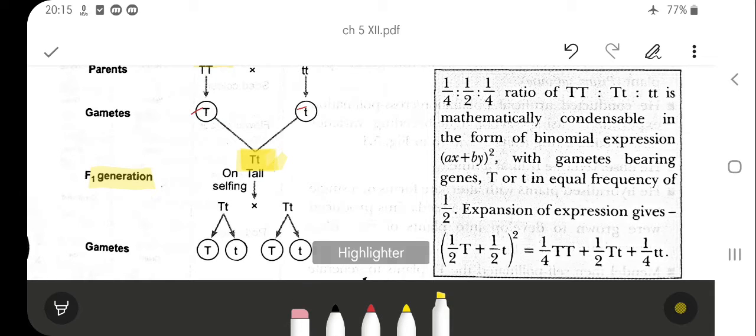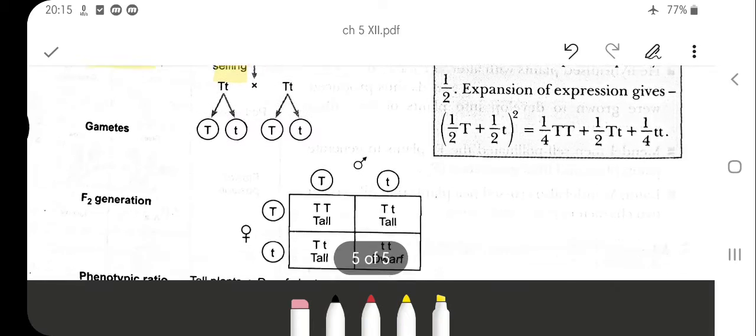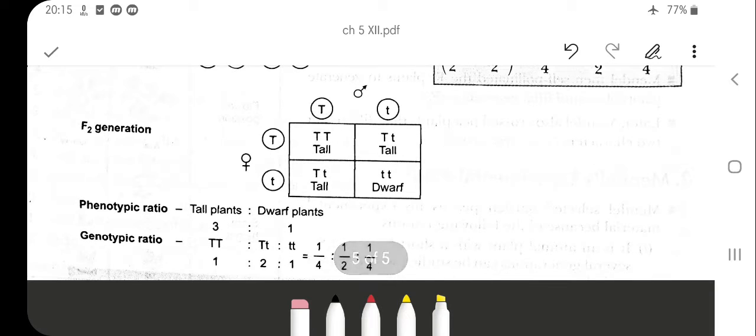And when these tall plants are self pollinated, they will get two types of gametes, and during the fertilization in the F2 generation, they will get three types of plants.